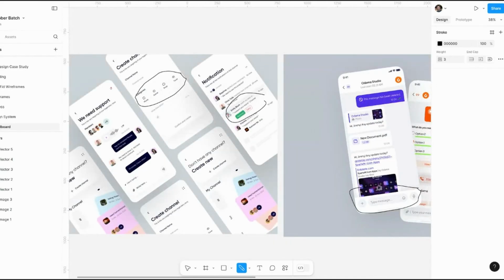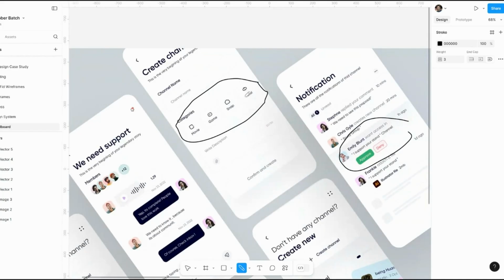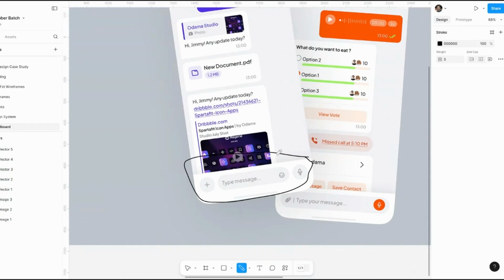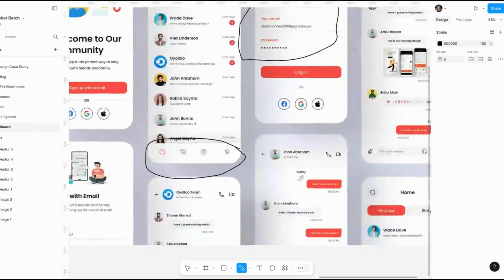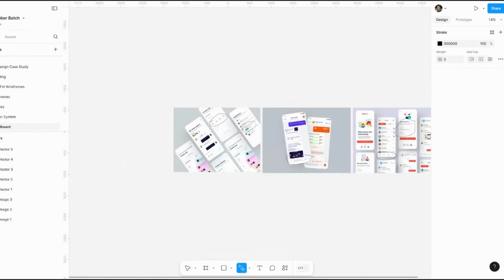I think I was not showing you the screen. But I marked these things as you can see: this category section, this notification panel, then this bottom custom, or you can say the input bar, this bottom navigation bar, and this logo box. Right. So these kinds of things basically.